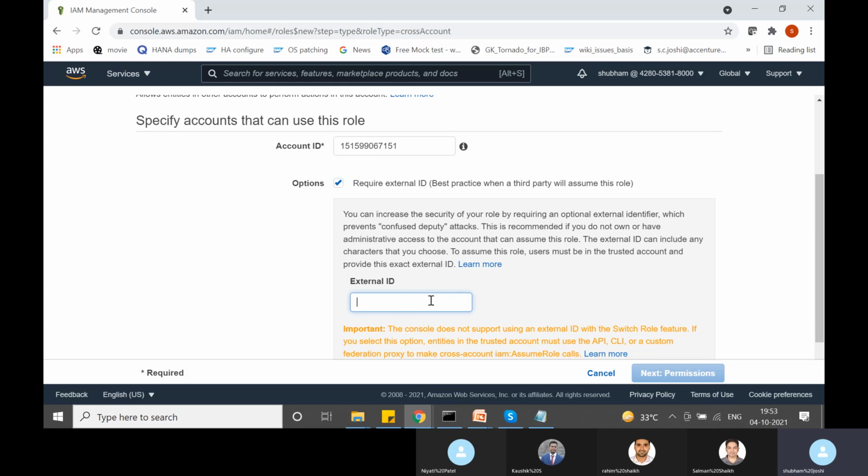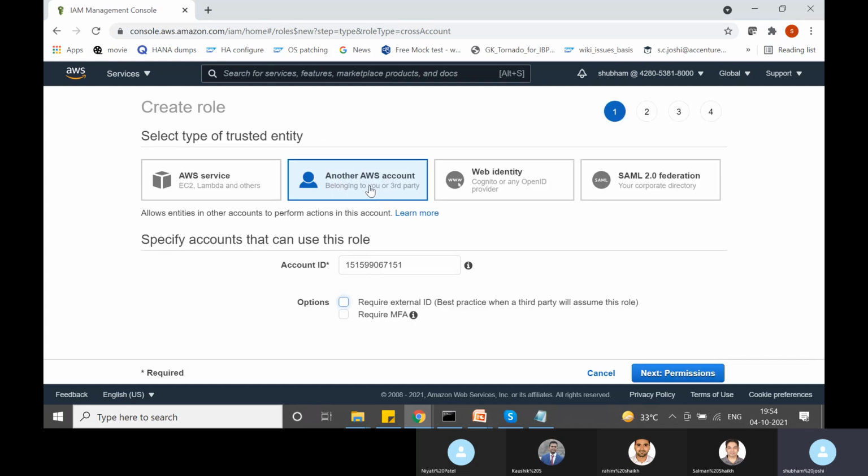So whenever that person makes an STS assume role API call, in addition to the role ARN, he would also have to specify this external ID, and only then will it be successful. If he puts a wrong external ID, then that assume role API call would give something like a 403 forbidden response. Okay, in our case that is not required.